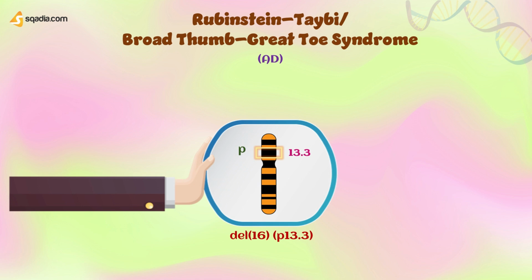Let's move into further details of Rubinstein-Taybi, or broad thumb great toe syndrome. Its etiology is that cyclic adenine monophosphate response element binding protein is a histone acetyltransferase that functions as a transcription factor for glioma-associated oncogene proteins concerned with patterning of skeletal elements.